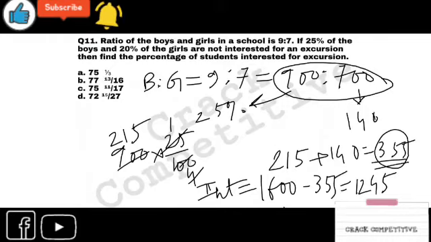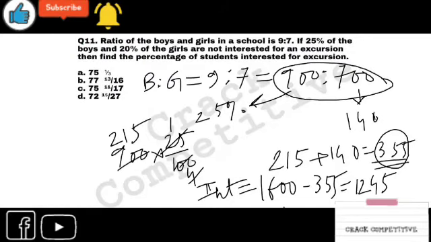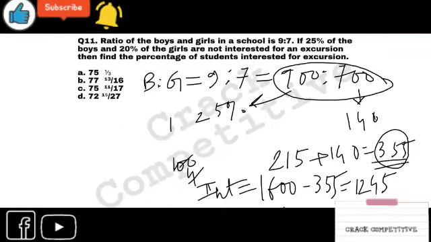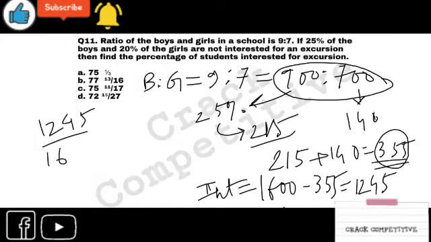So what will be the percentage of students who are interested in the excursion? How will you calculate that? I am erasing this part so that I can show you the calculation. 1245 students were interested, among how many? Among 1600. To calculate any percentage, you just have to multiply by 100.